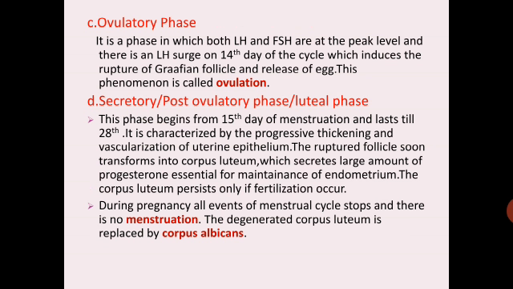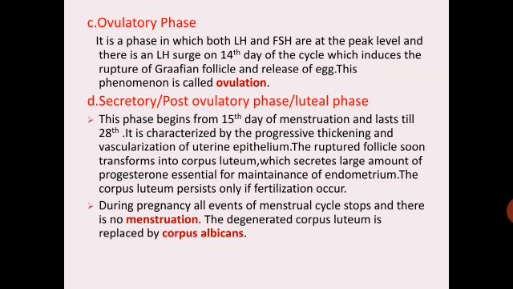So the name itself is given ovulatory phase. Means what? Here during this particular phase, ovulation is occurring. Graafian follicle ruptures, releases the egg. That is ovulatory phase. And the last phase is secretory or post-ovulatory or luteal phase.